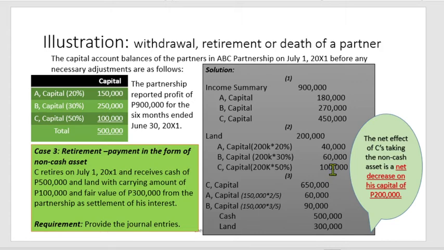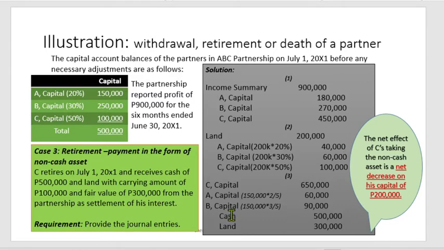So, A capital, B capital, C capital, 200,000. Bakit 200,000? Because that is the difference between the fair value and the carrying amount. You multiply it with the profit and loss ratio. So, yan siya. Then, meron na tayong new capital balance for C. 100 plus 450 plus 100 is 650. So, 650 na ang magiging debit mo kay C when he retires. So, C capital is debited at 650,000.